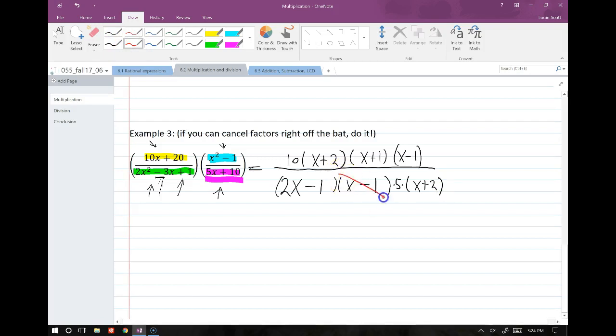So we know that we can cancel the x minus 1, the x plus 2. There's no other polynomial factors, but we do have a 10 over a 5, which is actually equal to 2. So we're going to remember that when we write our next step. So 10 over 5 equals 2. And then we have x plus 1 left on the top, and a 2x minus 1 on the bottom. And that's it.